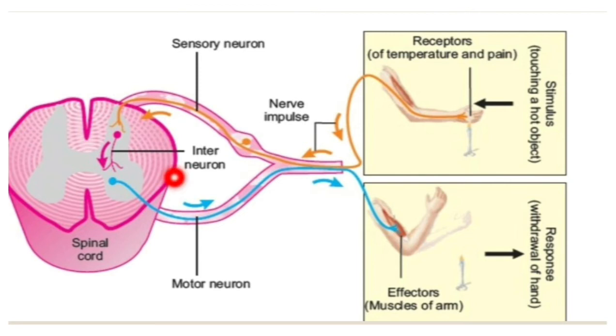During it, other interneurons transmit nerve impulses up to the brain. अभी ब्रेन को पता नहीं है, आपने withdraw कर दिया हैंड को, अभी ब्रेन को नहीं पता, अब ये ब्रेन को मैसेज सेंड कर रहा है. During it, interneurons transmit nerve impulses up to the brain so that the person becomes aware of pain and what happened.